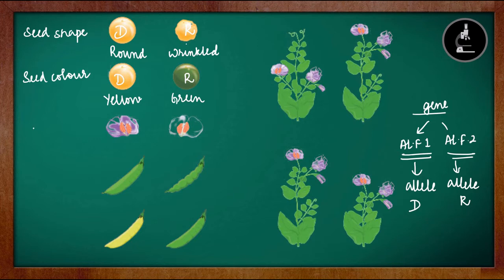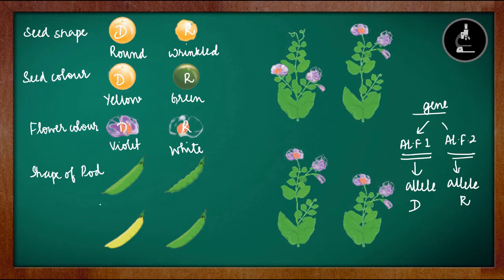Next one was color of the flower, or flower color. In flower color, the violet color was dominant, whereas the recessive one was white color. So violet colored flowers were dominant over white colored flowers. So violet is the dominant character, whereas white is the recessive character. Or we can also say violet allele is dominant over white allele. Very simple.